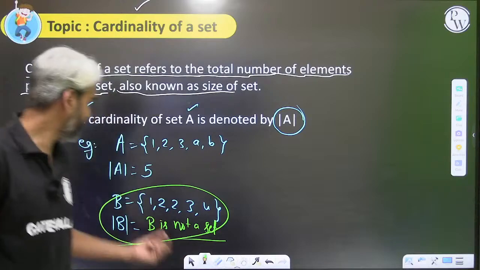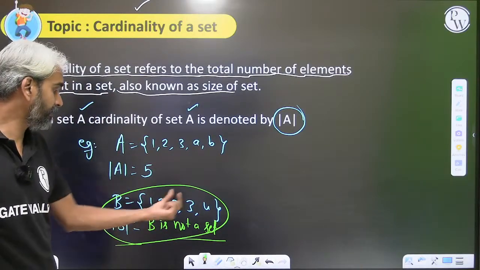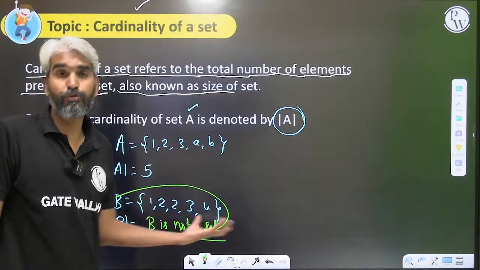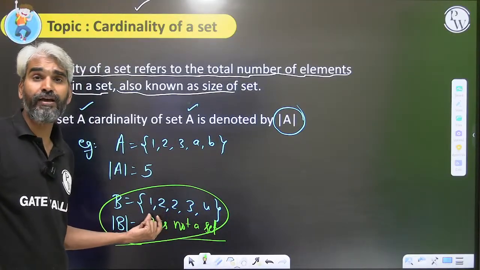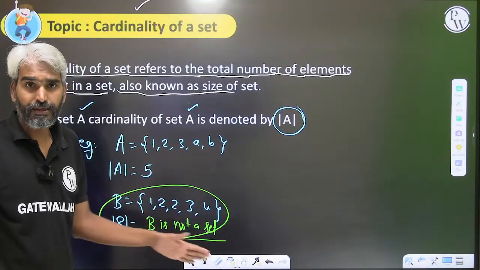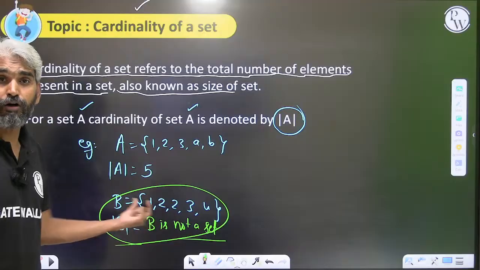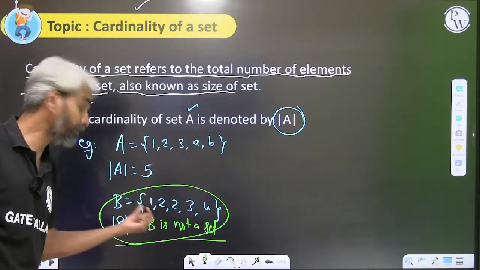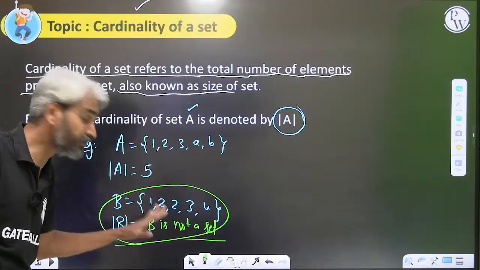Some people may say that this set is actually 1, 3, 4. The equivalent set may be 1, 2, 3, 4. The set corresponding to this collection of elements may be 1, 2, 3, 4. But in the given format, it is not a set. So we will not define the cardinality for this collection of elements with respect to whatever is being represented by this B, because it is not a set.